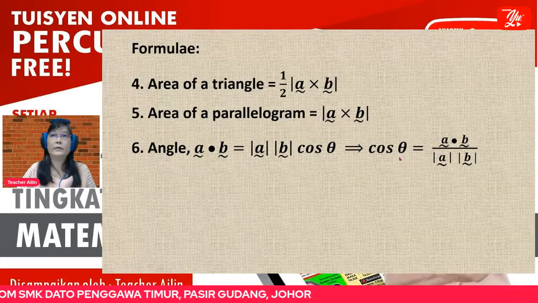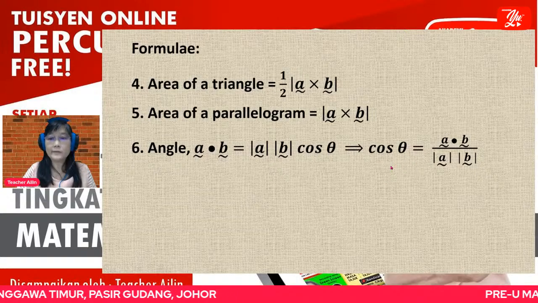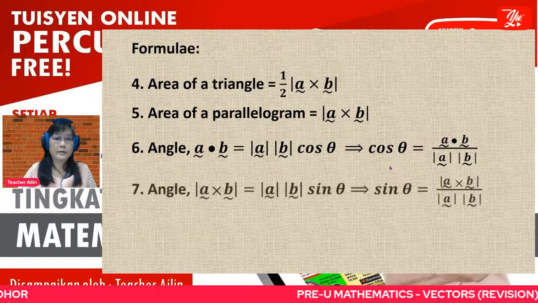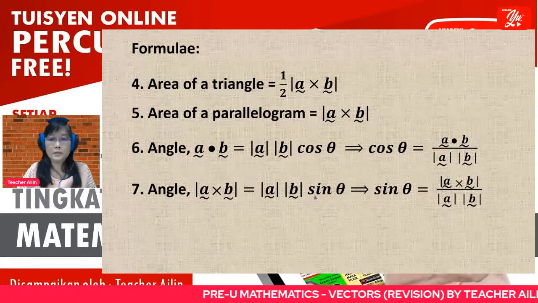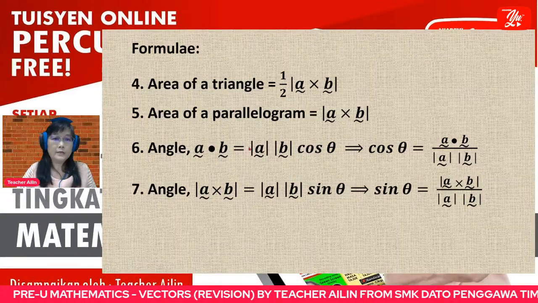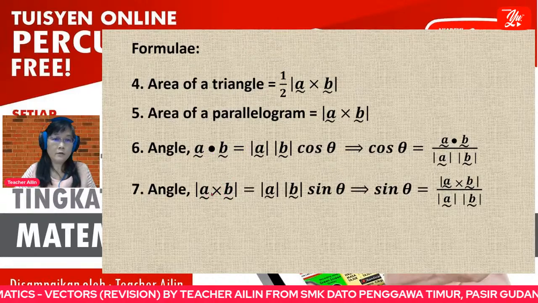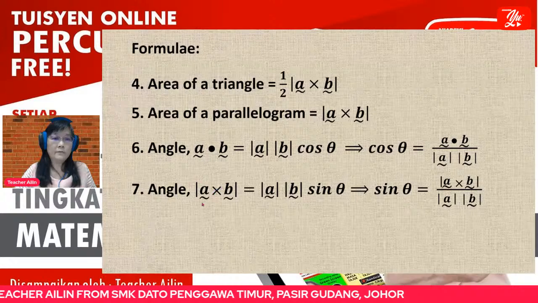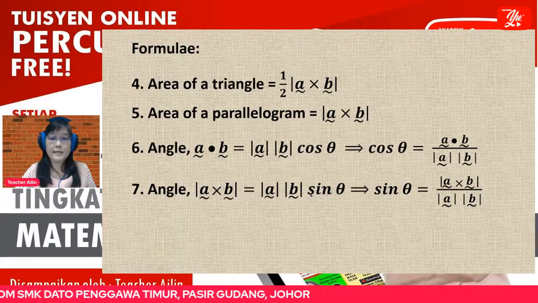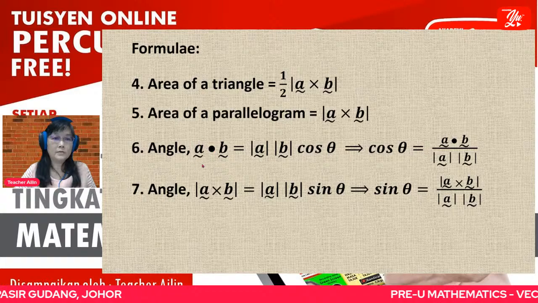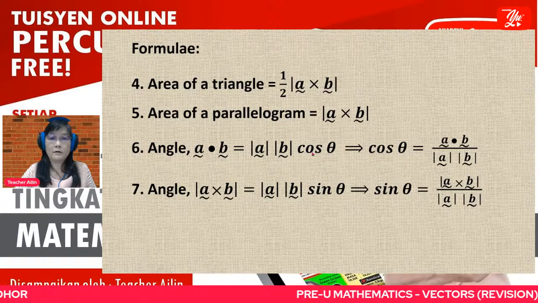The angle can be the angle between two vectors, angle between two straight lines, and so on. Another formula uses cross product. Compare this formula and this formula: with cross product you have modulus and sine; with dot product you don't need modulus and this one is cos.